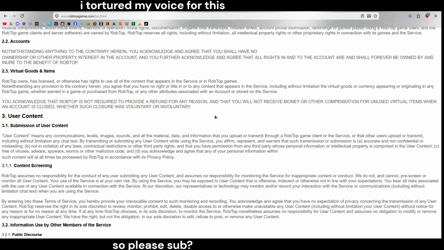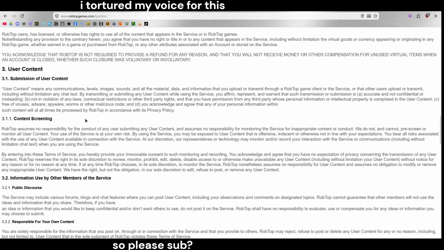you affirm, represent, and warrant that such transmission or submission is a. accurate and non-confidential or misleading, b. not in violation of any laws, contractual restrictions, or other third-party rights, and you have permission from any third party whose personal information or intellectual property is compromised by the user content, or c. such content will be free of viruses, adware, spyware, worms, or other malicious code, and d. you acknowledge and agree that any of the personal information within such content will at all times be processed by RobTop in accordance with its privacy policy.